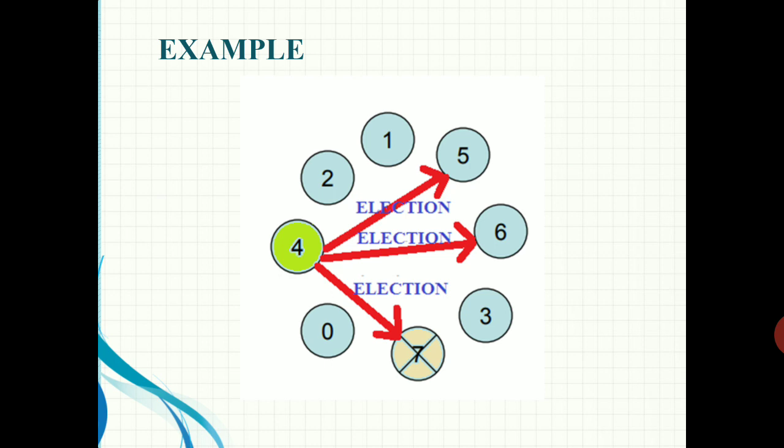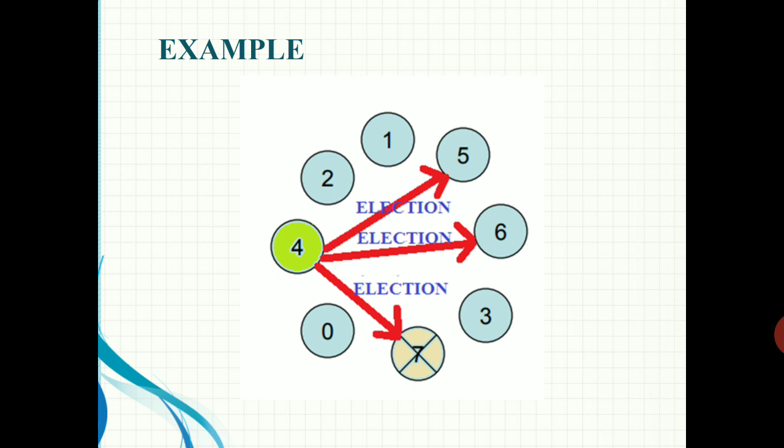That is, when a particular process P sends a message to its previous coordinator 7, it will not respond within that time. So process 4 can identify that there is no coordinator in the system. So it will initiate an election by sending the election message to all the higher numbered processes, that are 5, 6 and 7.